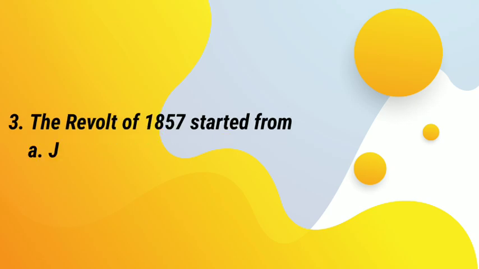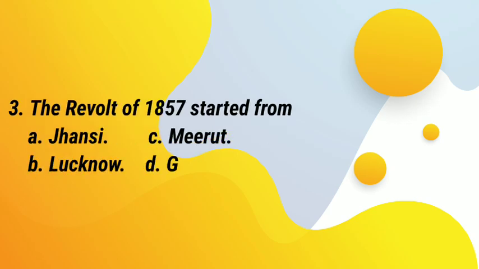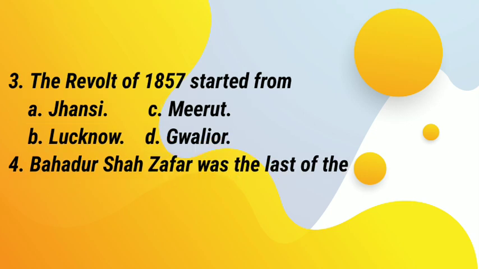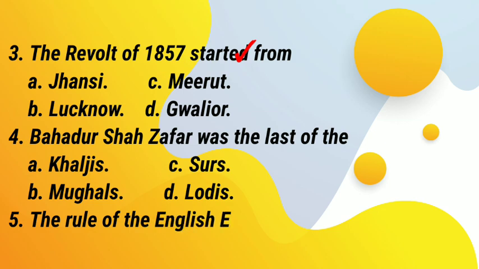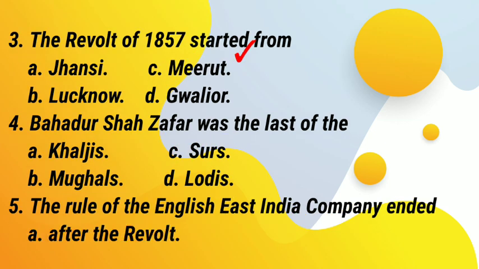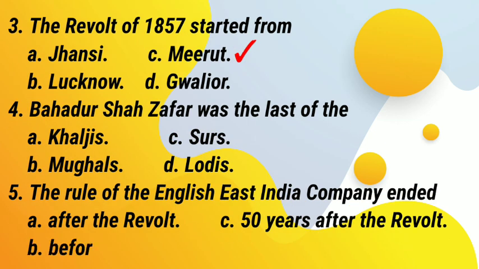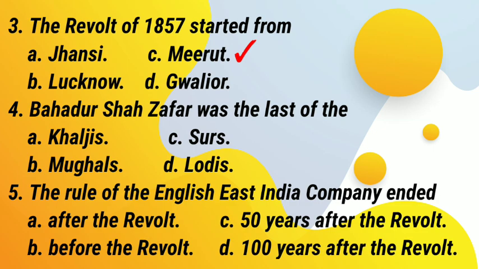3. The revolt of 1857 started from: A. Jhansi, B. Lucknow, C. Meerut, D. Gwalior. Answer is C. Meerut. 4. Bahadur Shah Zafar was the last of the: A. Khiljis, B. Mughals, C. Surs, D. Lodhis. Answer is B. Mughals. 5. The rule of the English East India Company ended: A. After the revolt, B. Before the revolt, C. 50 years after the revolt, D. 100 years after the revolt. Answer is A. After the revolt.